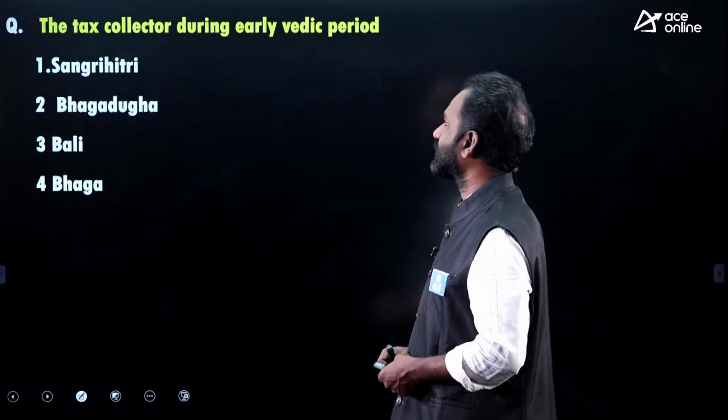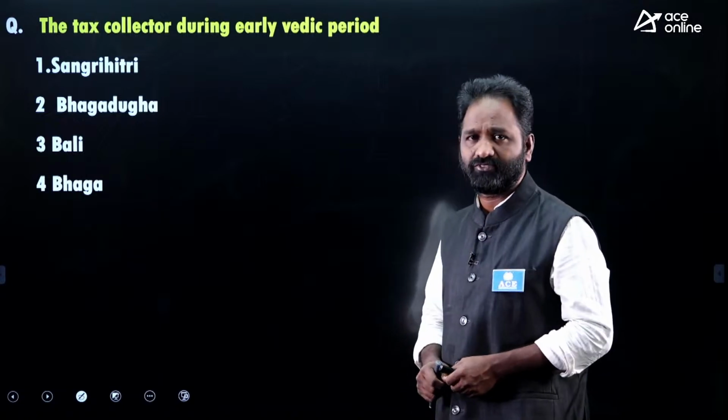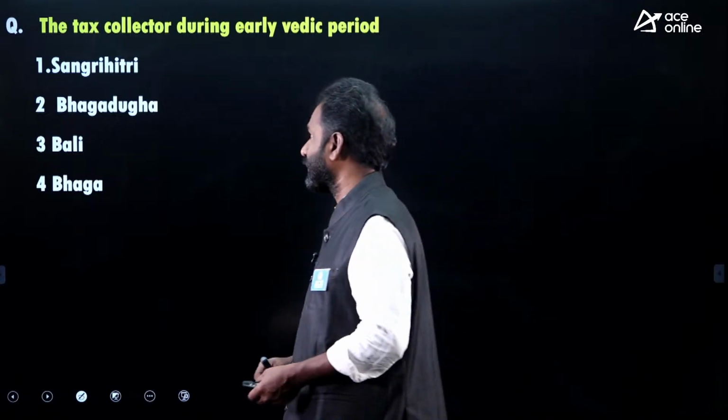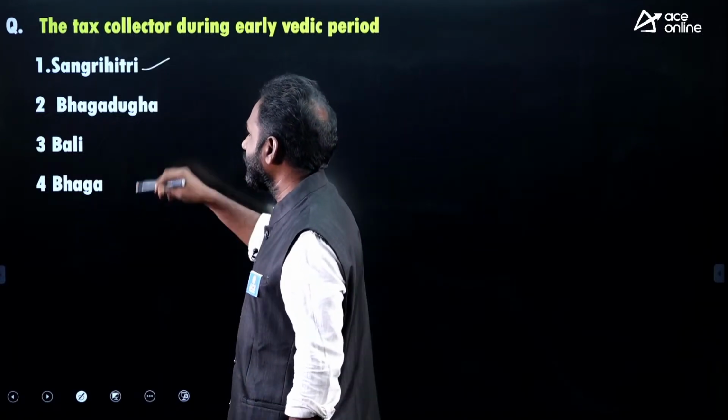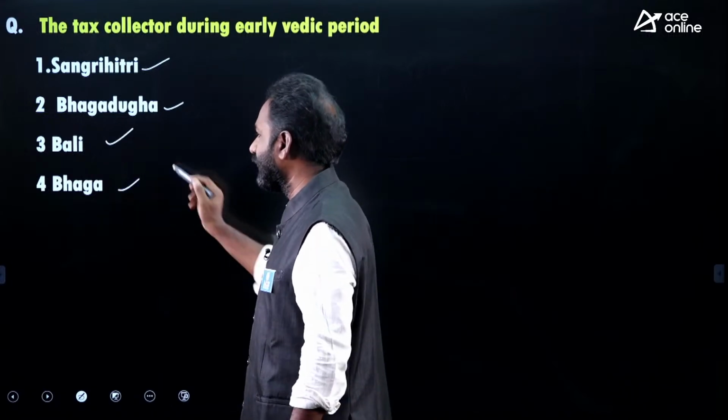Next, the tax collected during the early Vedic period. The tax collector during the early Vedic period: A. Sangrahitri, B. Bhagaduta, and Bali and Bhaga.